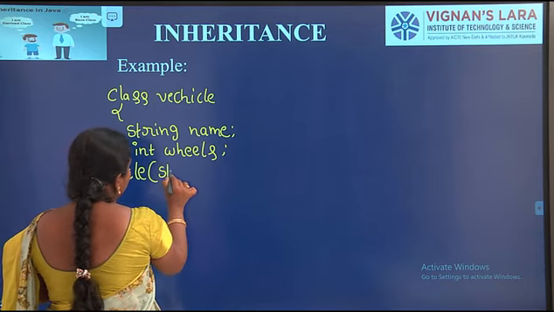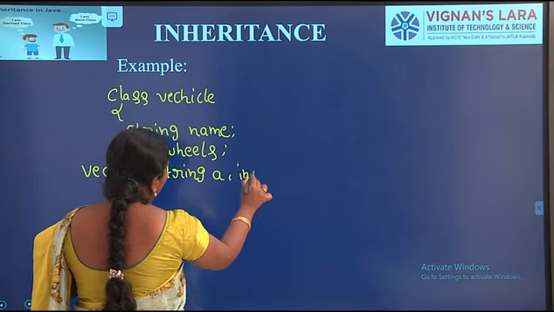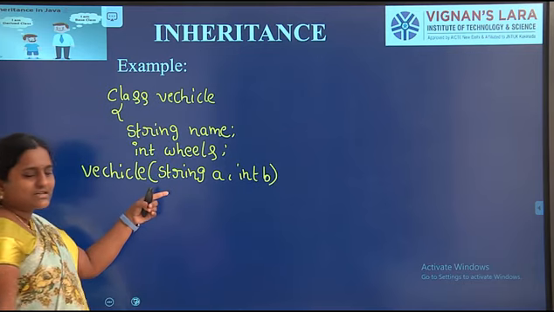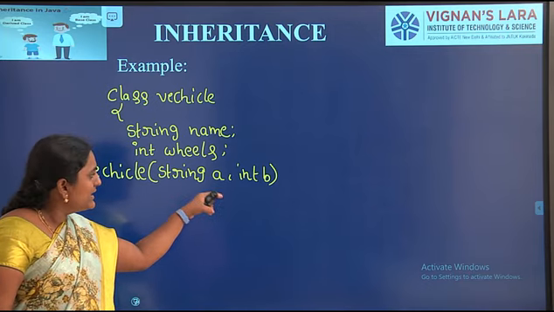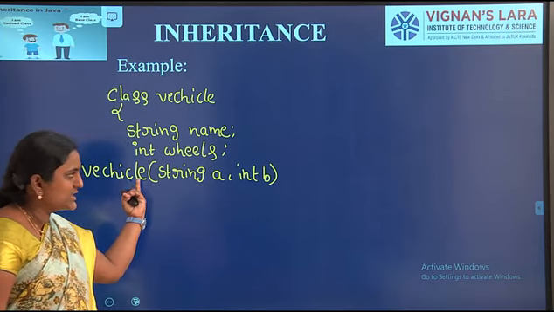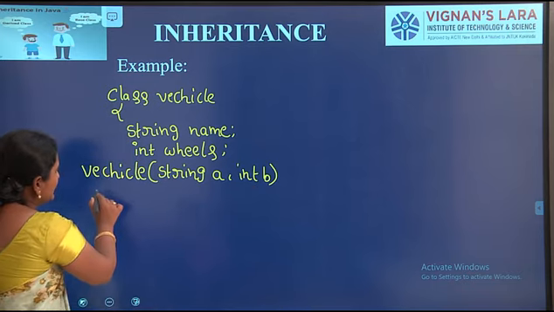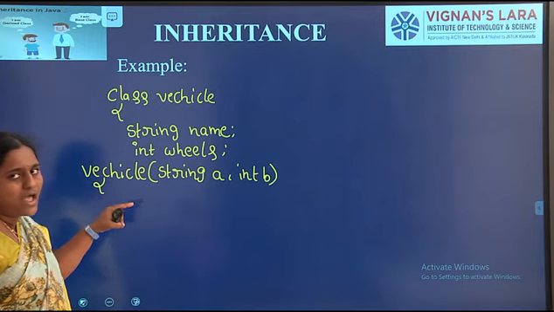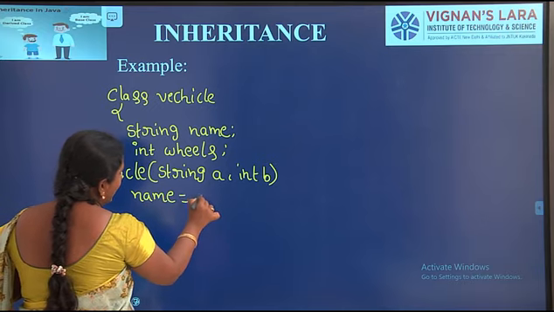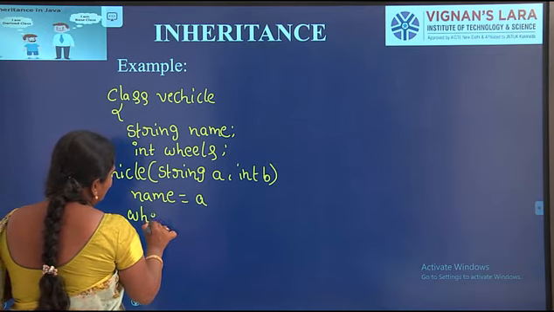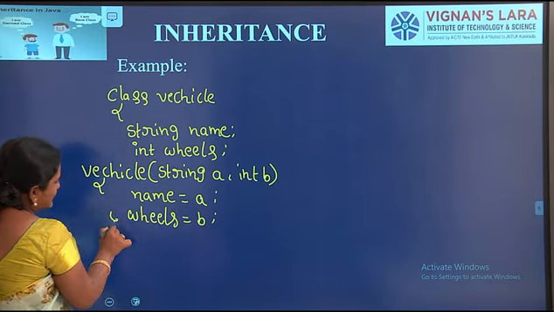Here String A, int B. It is a parameterized constructor. A parameterized constructor means the constructor that accepts arguments as parameters. Here A and B are the parameters of this constructor, A is string type and B is integer type. What is the body of this constructor? Within the constructor body, I have to initialize name equal to A, wheels equal to B. Here I am closing the constructor body.